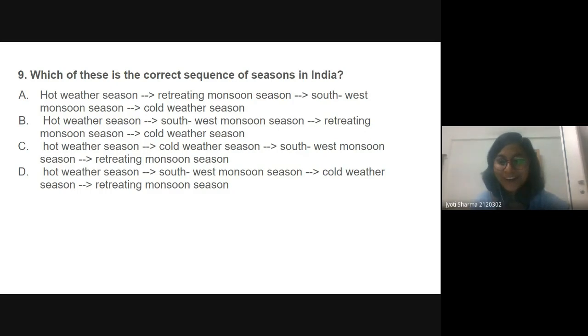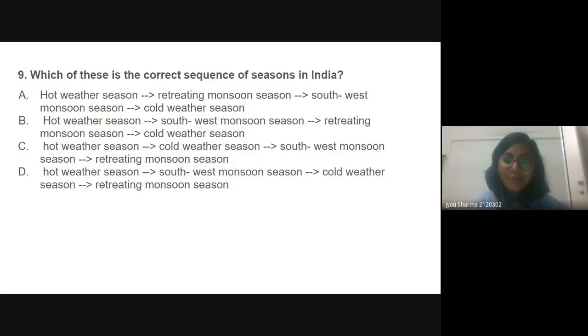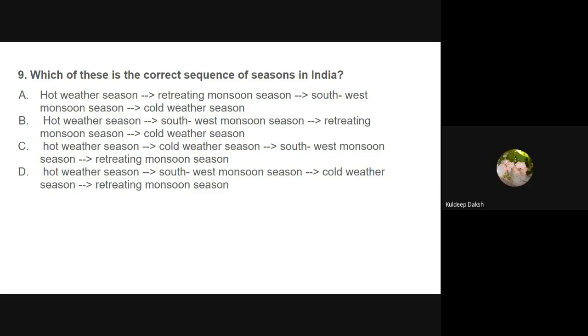Okay, but yes, I just saw that you people are good at geography. You people may be good at history. If you people know a little more about the constitution or politics and a little bit about the science, then you people can crack the UPSC very easily. Ma'am, actually we only know the basics.